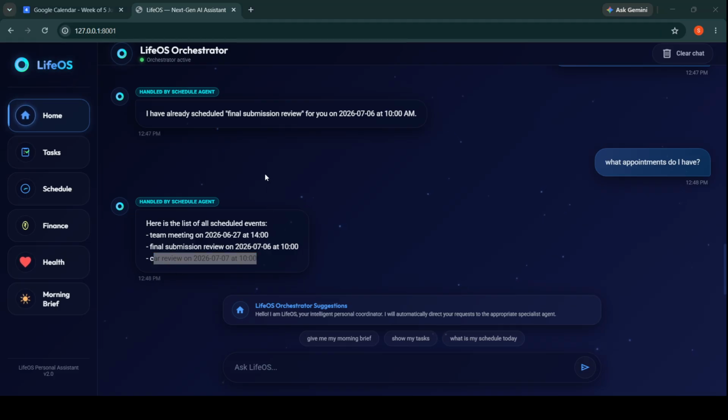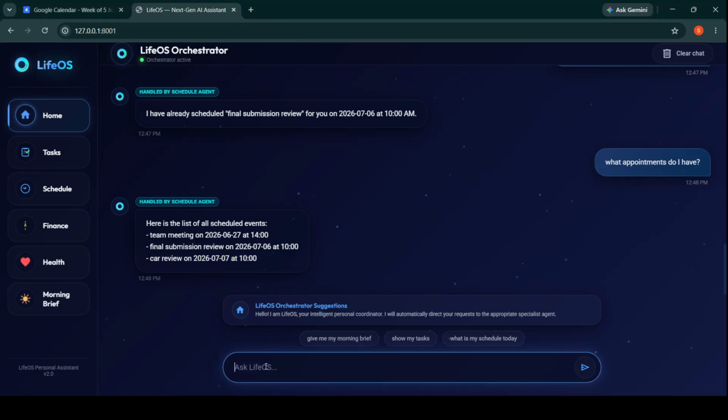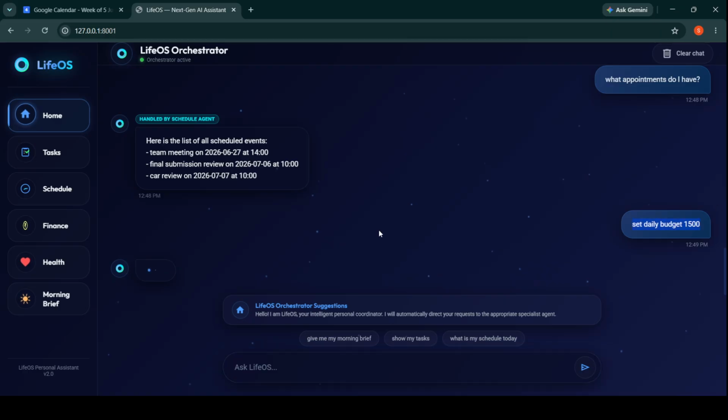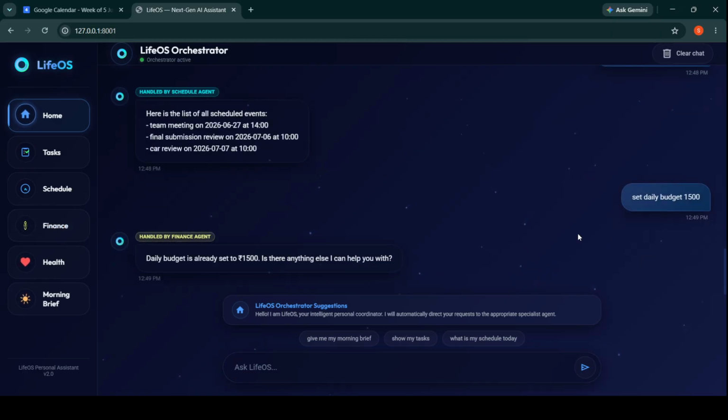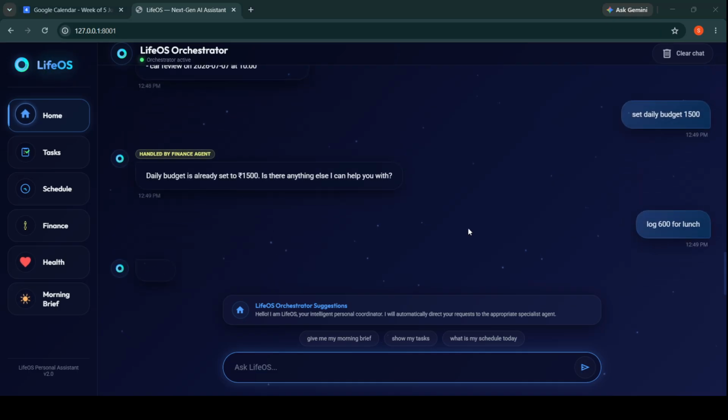So let's continue. Set daily budget to 1500. This is related to our finance agent. Okay, the daily budget is already set to 1500. Is there anything else? This is already set. So let's make an expense log of 600 for lunch.